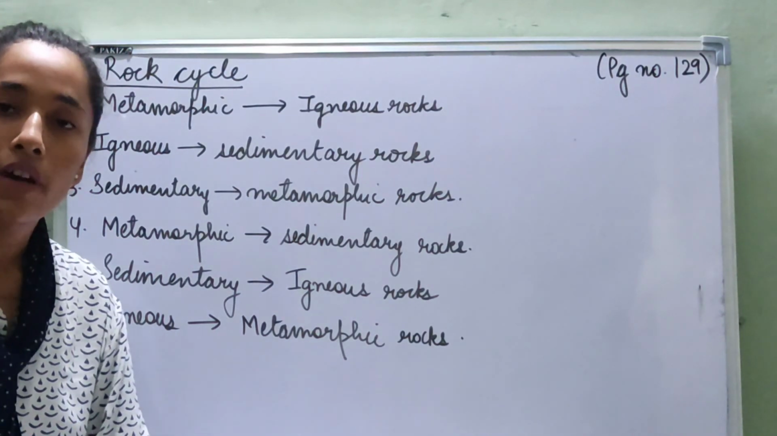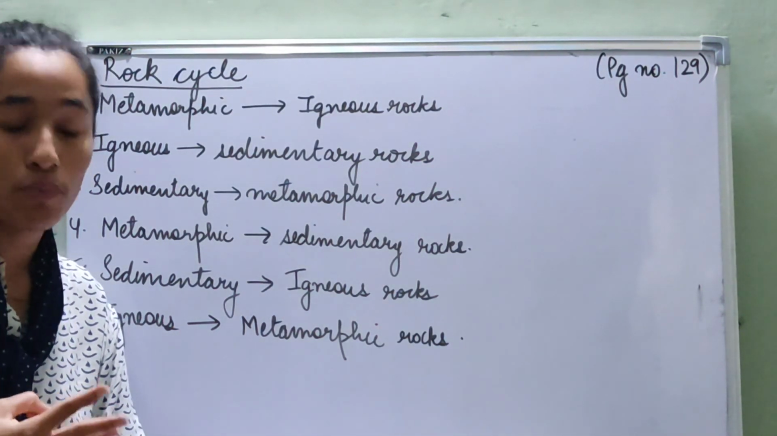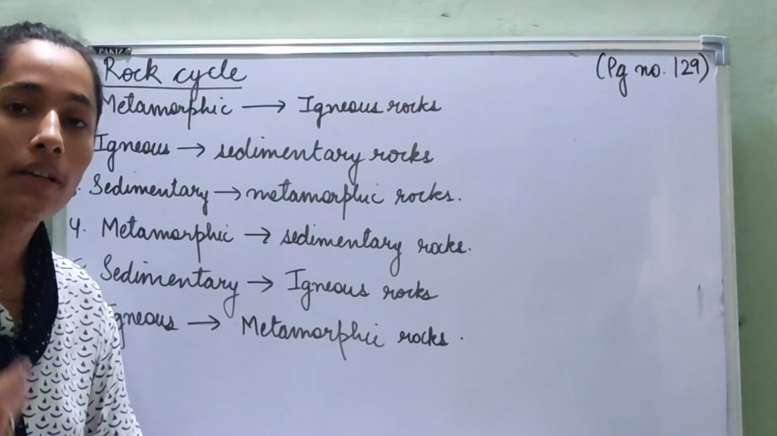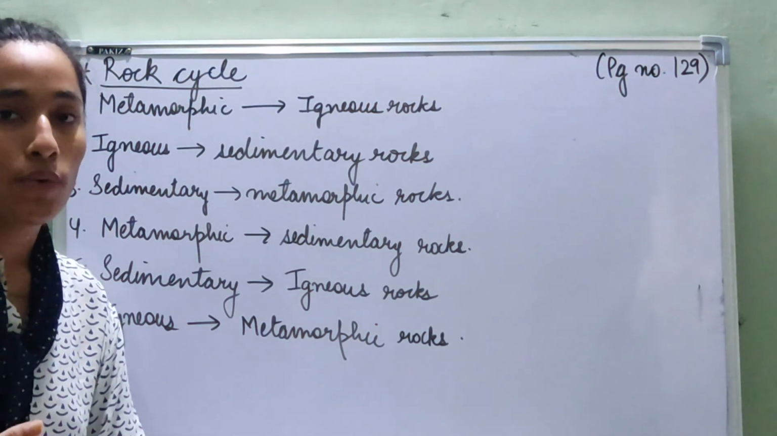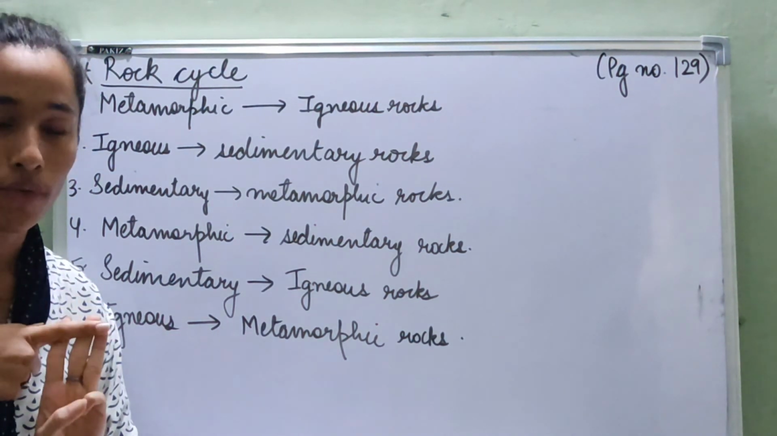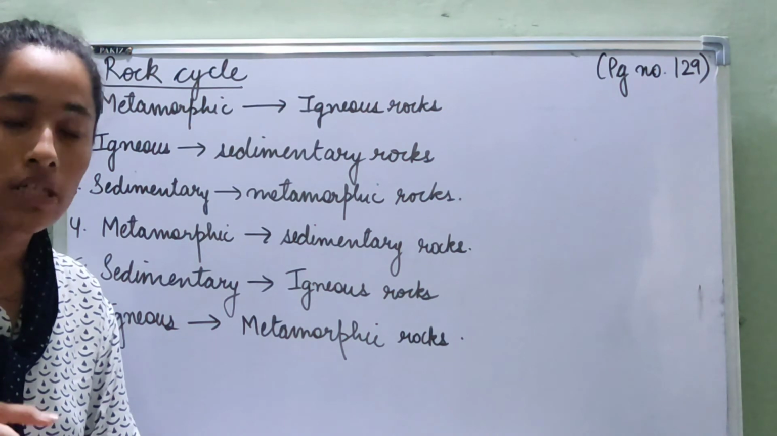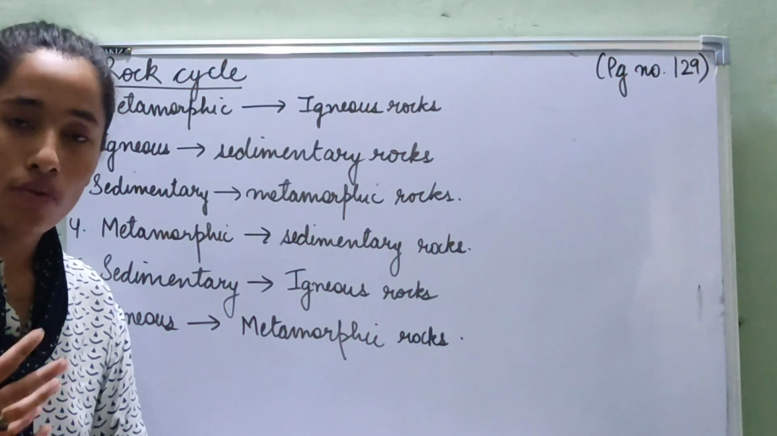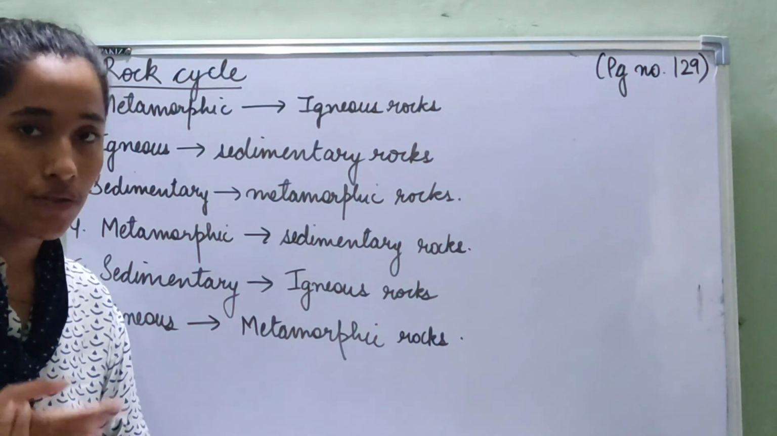Good morning students. So far we have learned about the three types of rock that are classified on the basis of their formation. Those three rocks are igneous rocks, sedimentary rocks and metamorphic rocks. We have learned how they are formed and their different types.